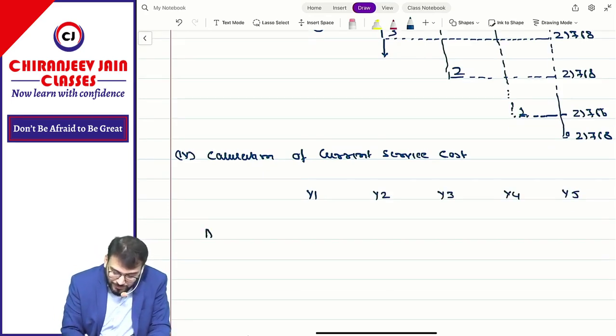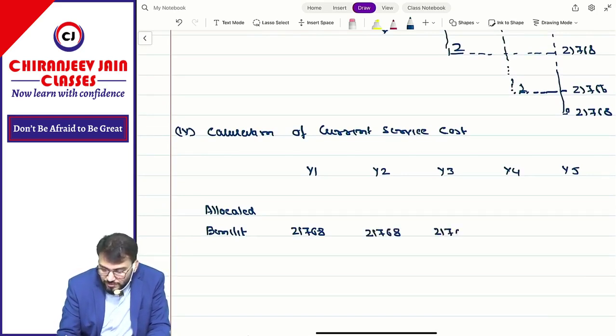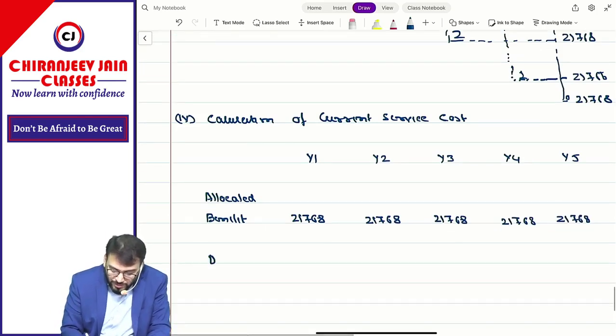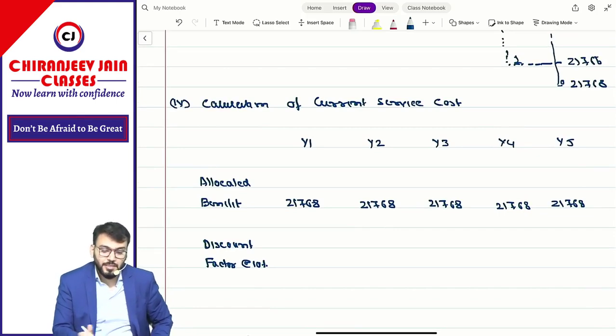What is the allocated benefit? 21,768, 21,768, 21,768, 21,768, 21,768. You need to give me the discounting factor at what rate? It is given in the question only, at 10%. Can you give me? Think and give.